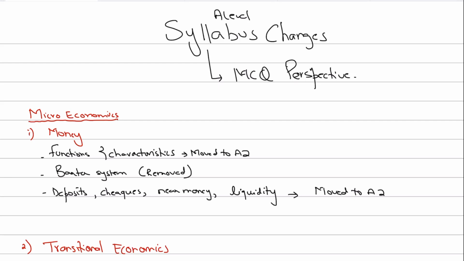As you all know, the syllabus for A-level economics in 2023 has undergone significant changes, as it does every few years. Since some topics are no longer part of AS, as they have been shifted to A2, and a few topics from A2 have been moved to AS, this has led to confusion amongst the students regarding which MCQs they should be doing and which MCQs they shouldn't be attempting. That is why I decided to make this video to hopefully clear some things up for you guys